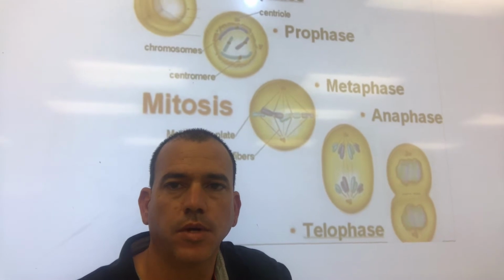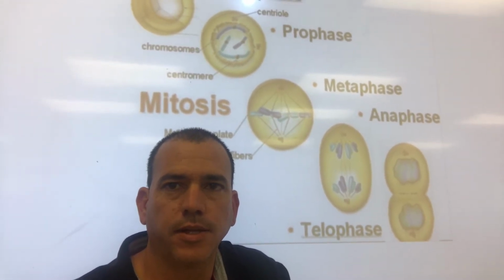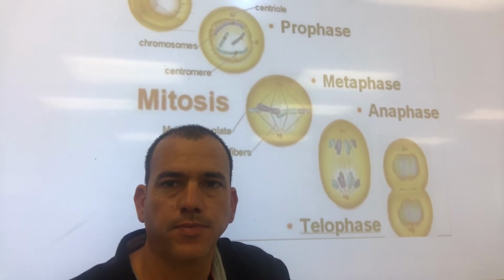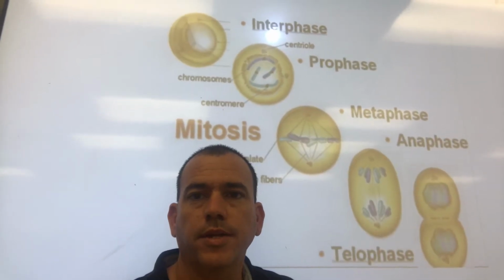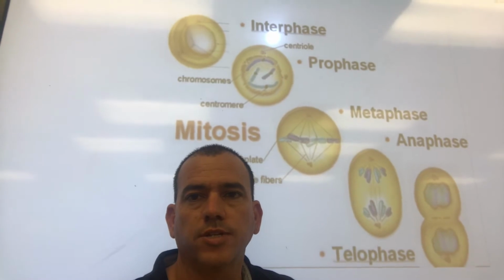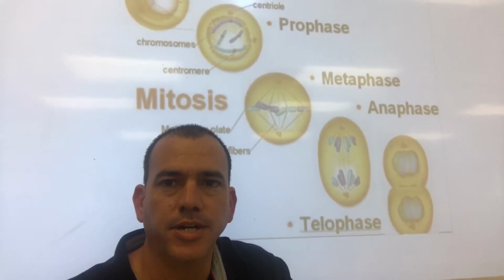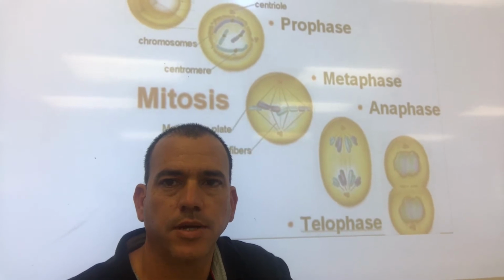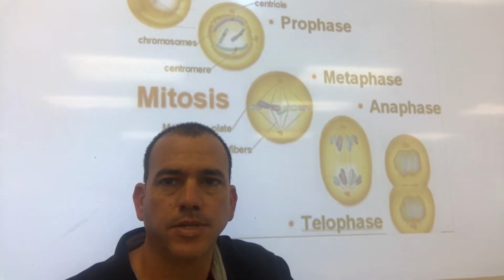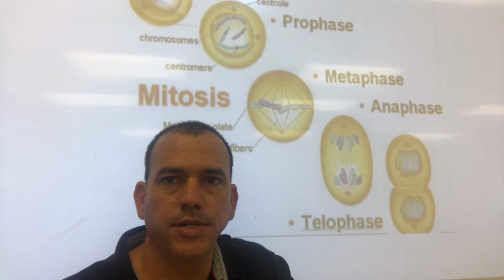Put this down: 2N, the number 2 and then the letter N. The 2N is because you have 2 sets of chromosomes. Genetic information is identical.